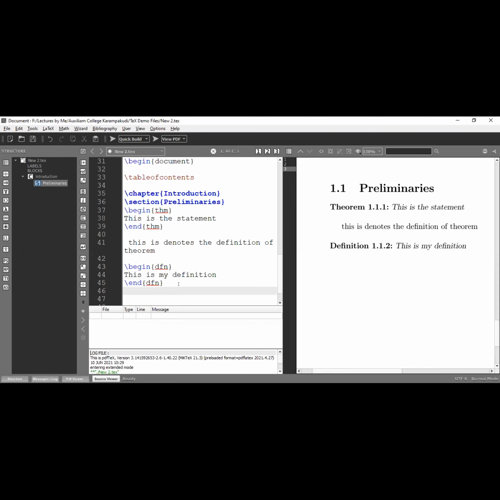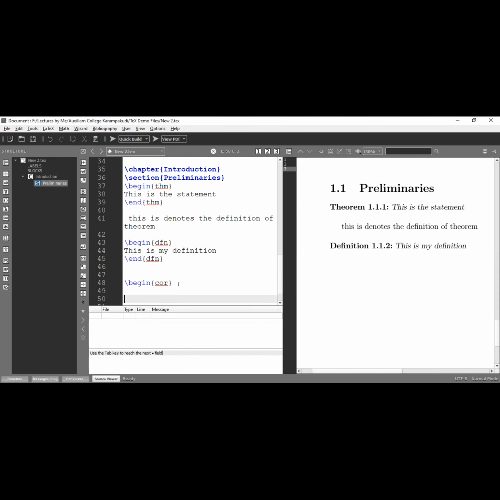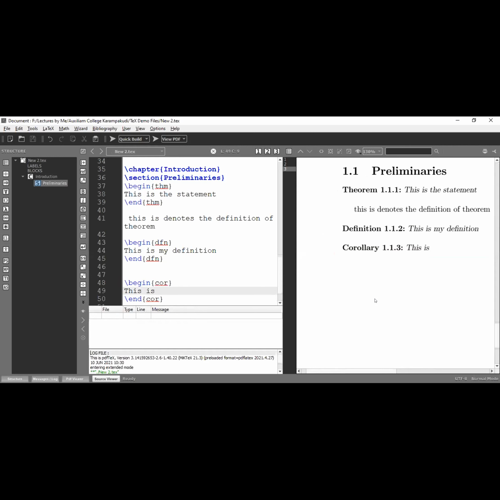I use it like this. Suppose I need some corollary, begin COR. COR indicates corollary. I created this environment for my convenience. If you are using corollary, that's okay. COR, that's also okay. Based on your wish, I am using this one. Yeah, it gives the continuation number.